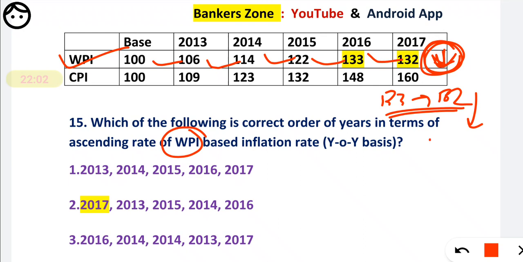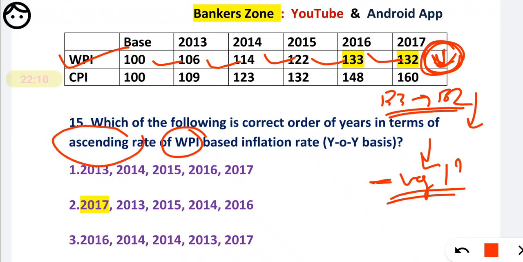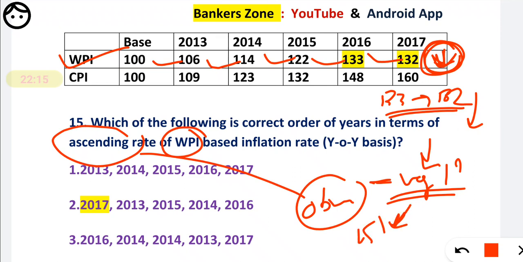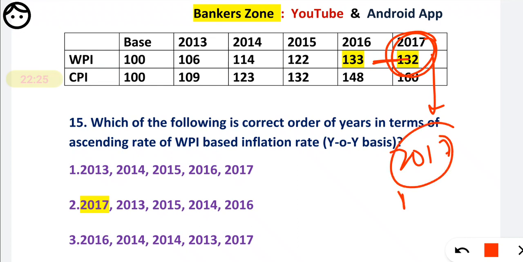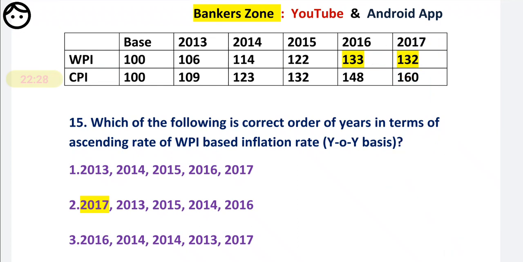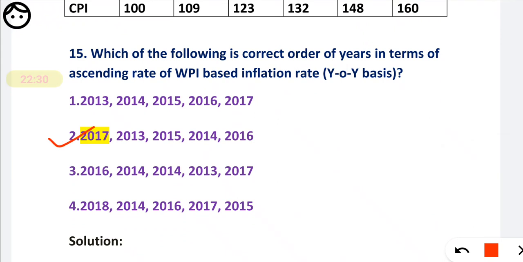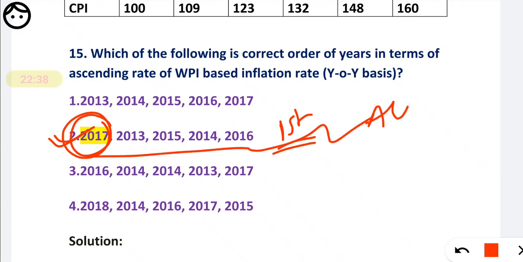And when there is a decrease, there will be negative inflation, and we have to arrange them in ascending order. So obviously we have to take this negative value as the first value, okay. Just through observation you come to know there is a negative growth on a Y-to-Y basis, so 2017 should be at the first place, okay. And through observation you come to know only in the second option 2017 is at the first place, so you have to blindly mark the second option as your answer.